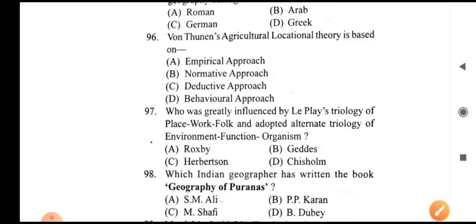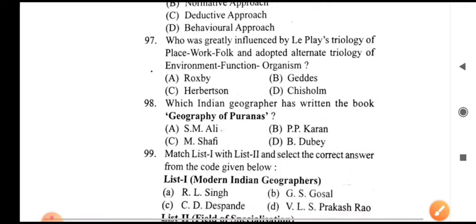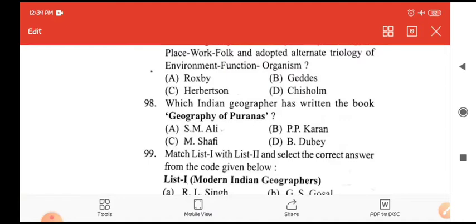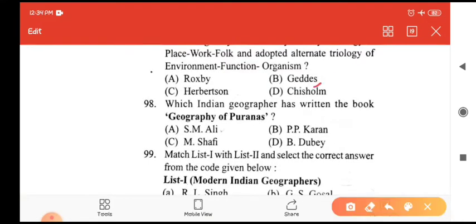Question number 97: who was greatly influenced by Le Play's trilogy of place, work, folk and adapted an alternate trilogy of environment, function and organism? It was Patrick Geddes, who was greatly influenced by Herbert Spencer's theories along with Le Play's theory of place, work, folk, and adapted it as environment.